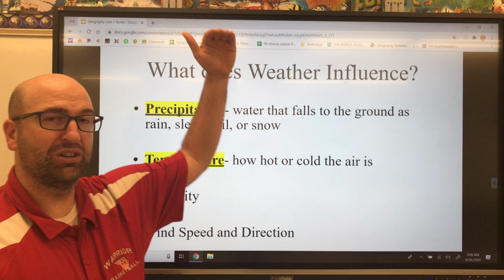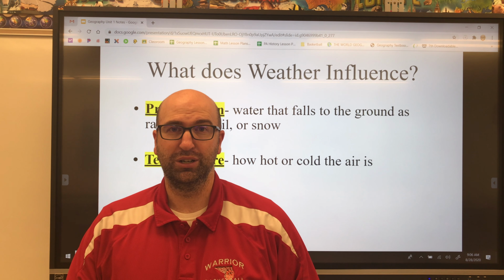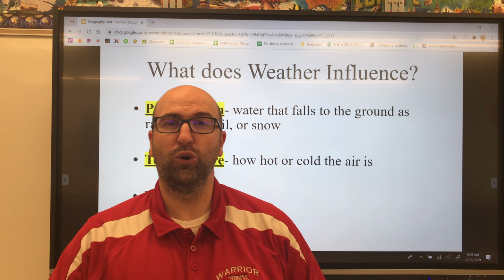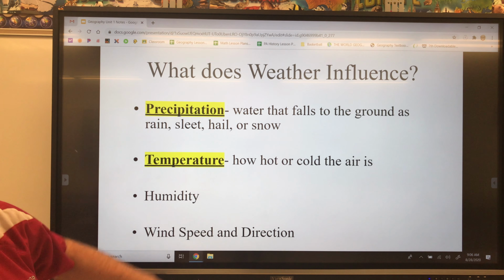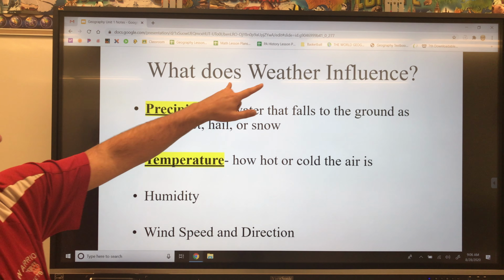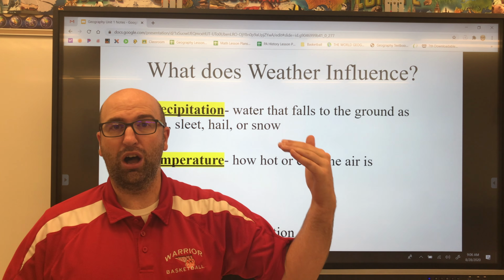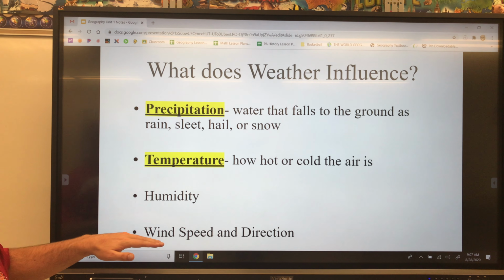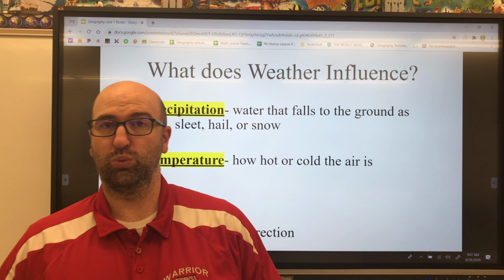So when we're talking about weather, we're talking about items such as precipitation. Precipitation can be in the forms of rain. It can be in the forms of snow, sleet, and hail. But it's that water that's falling to the ground out of the atmosphere. When looking at weather, we definitely talk about temperature. Temperature is how hot or cold the air is. We look at humidity, the amount of moisture in the air. In weather, we also look at wind speed and direction.